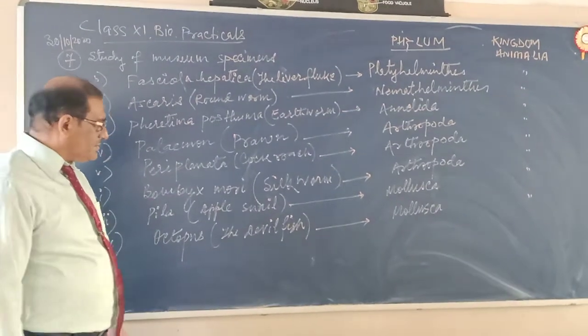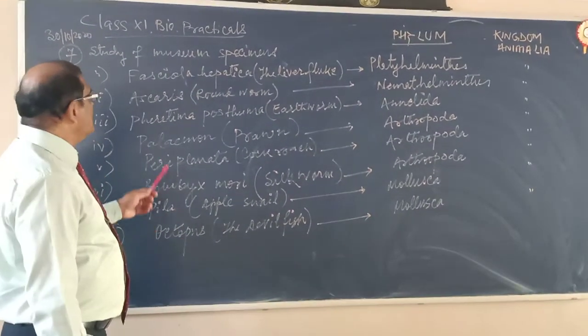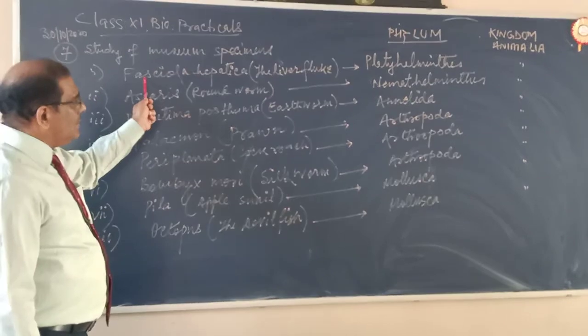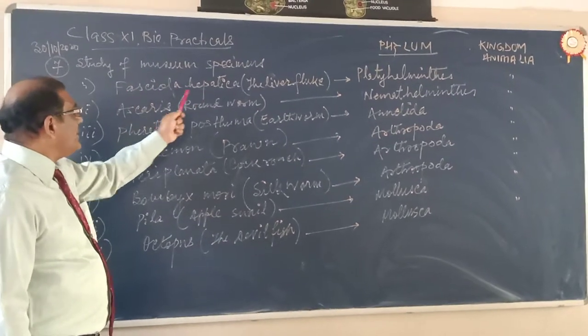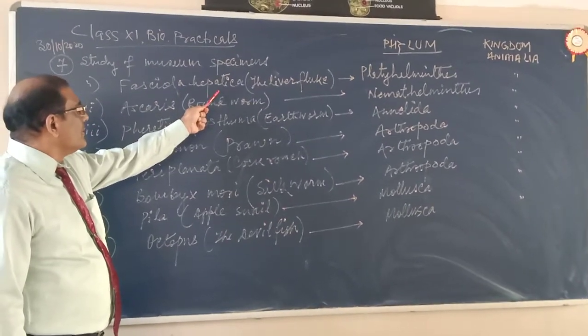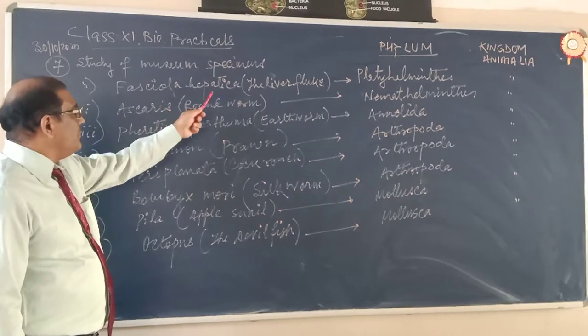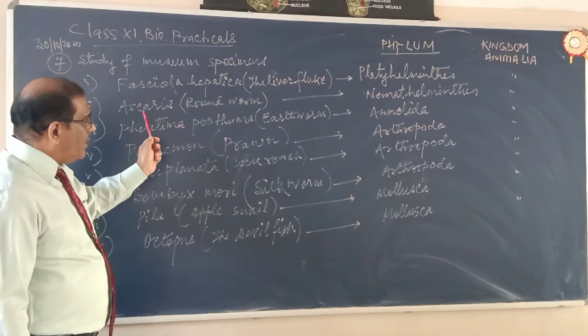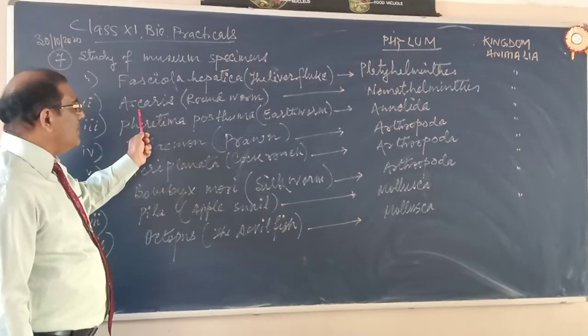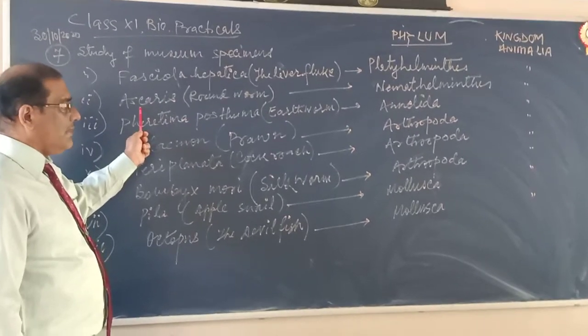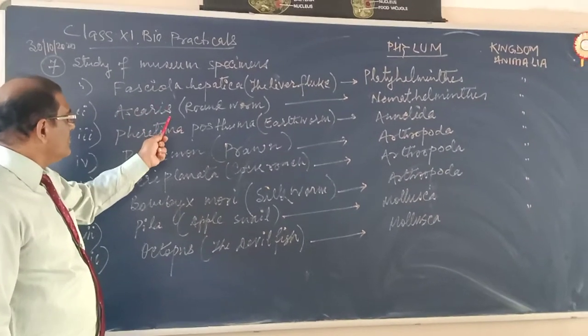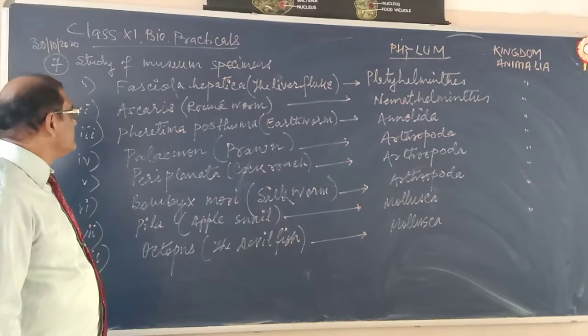So we are going to discuss members of each phylum. One member of phylum Platyhelminths, Fasciola hepatica, the liver fluke. One member of the phylum Nemathelminths or Nematoda, Ascaris or roundworm.